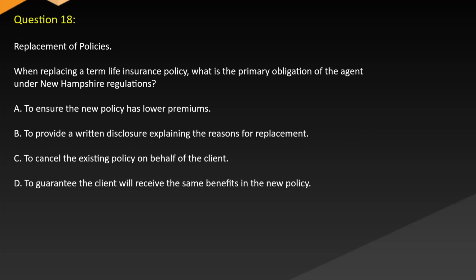Question 18. Replacement of policies. When replacing a term life insurance policy, what is the primary obligation of the agent under New Hampshire regulations? A. To ensure the new policy has lower premiums. B. To provide a written disclosure explaining the reasons for replacement. C. To cancel the existing policy on behalf of the client. D. To guarantee the client will receive the same benefits in the new policy.